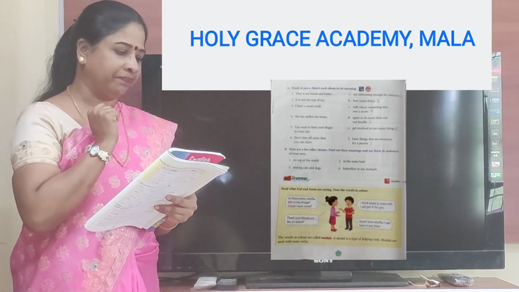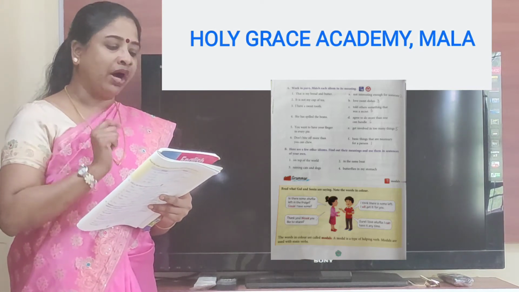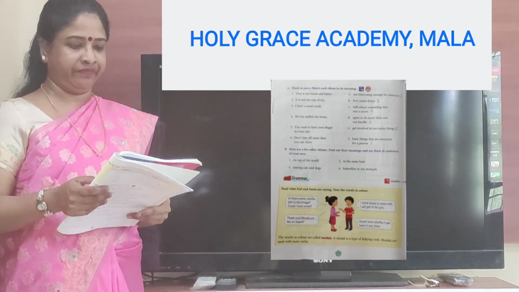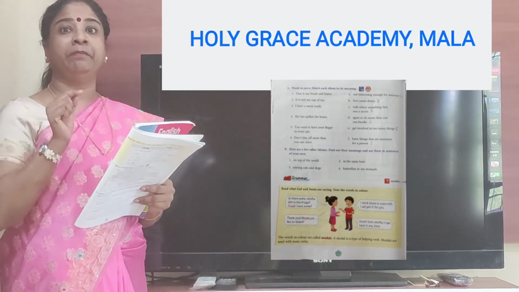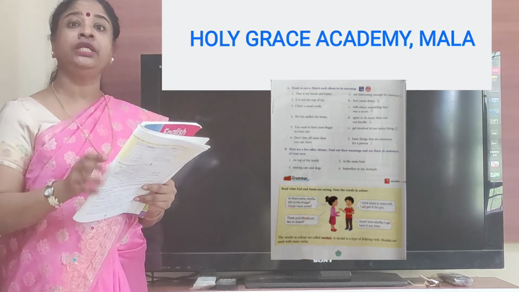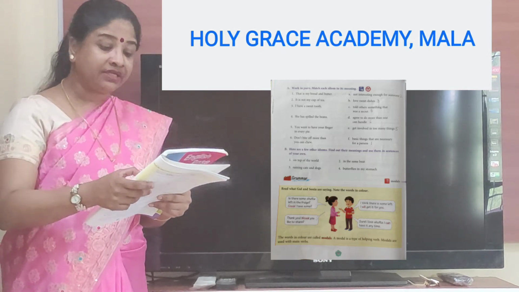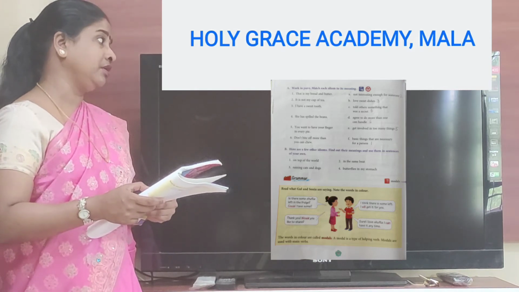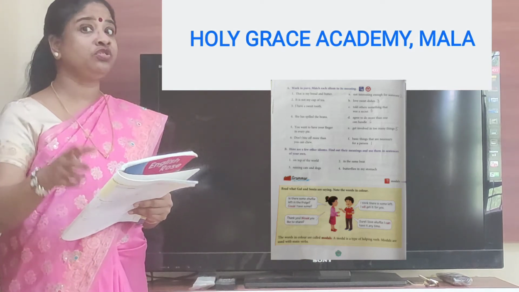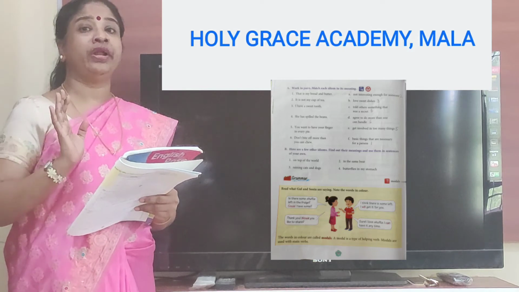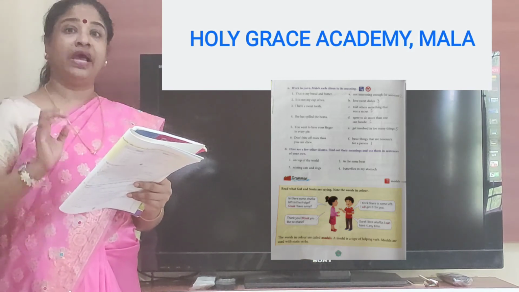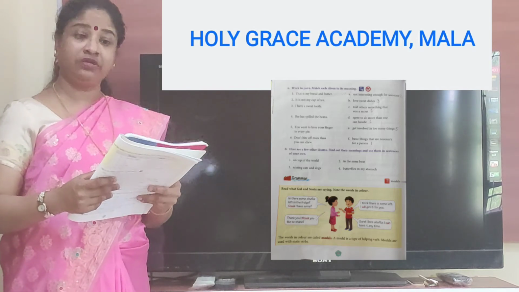So let's look at the first one. That is my bread and butter. So answer 1 matches with option F. Basic things that are necessary for a person. So you see, we are not talking about bread and butter. Bread and butter means basic things that are necessary for a person.